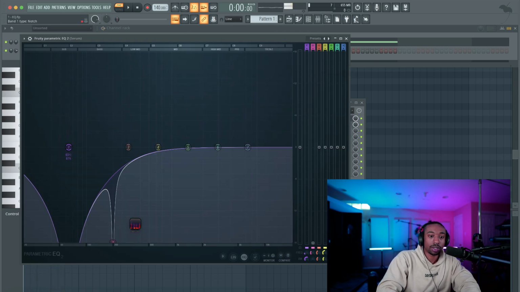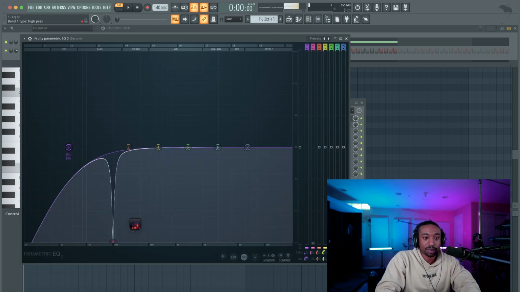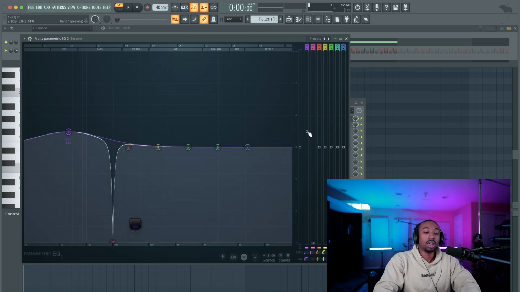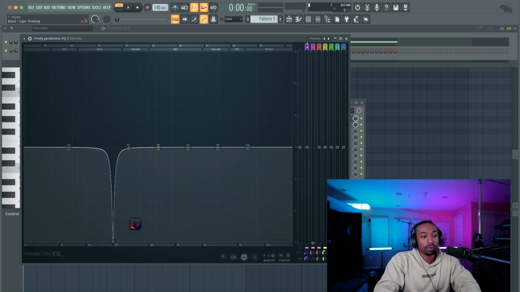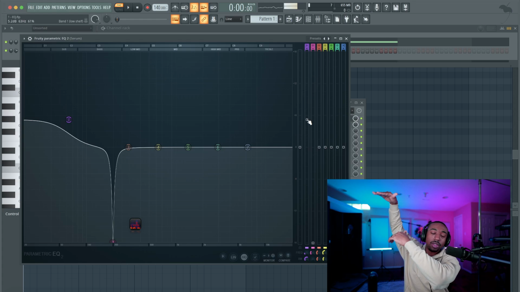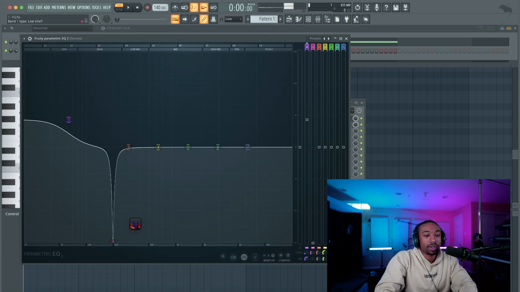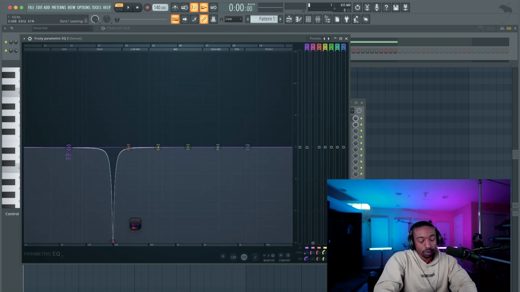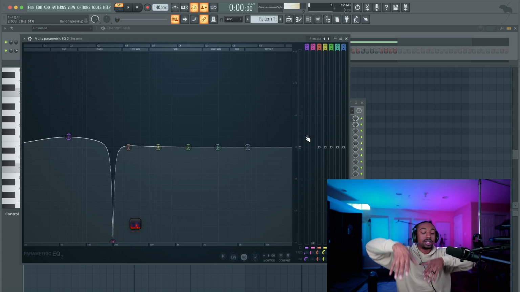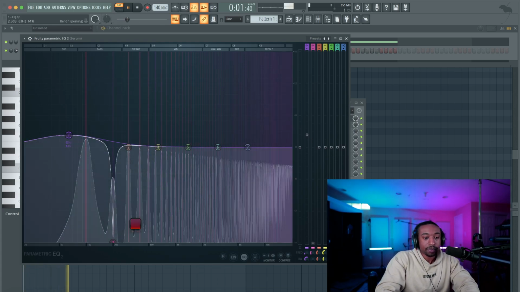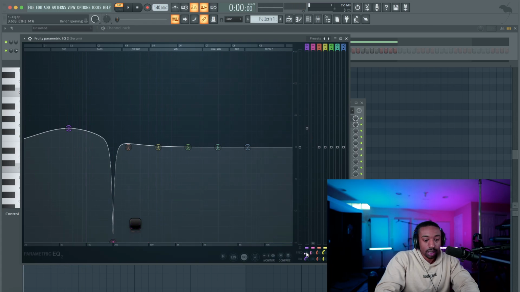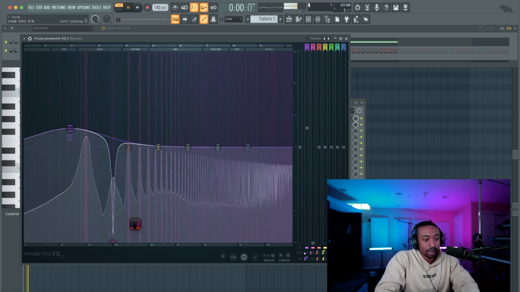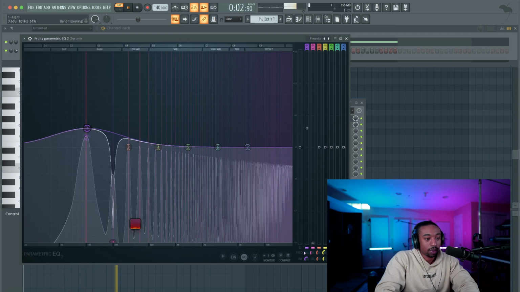Up top, you can left click and drag this in FL to change the shape of that specific point. Let's make this what's called a bell curve. So now it won't boost all the lows. The shape that we had before is called a low shelf. If you left click and drag this, it says a low shelf. And that means it's boosting everything below a certain point. You don't need to memorize this, but just left click and change this to what's called a peak or a bell curve. So now when I pull this up, it zones in on a specific frequency range. And what I can also do is move the frequency with this knob in the bottom here. I can move it to more directly align with 100 hertz.